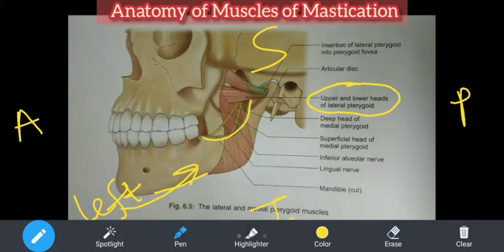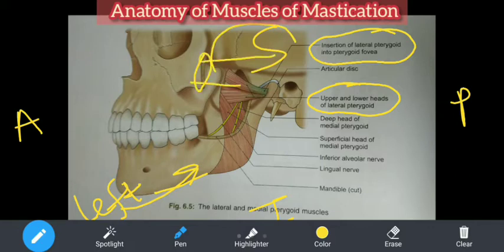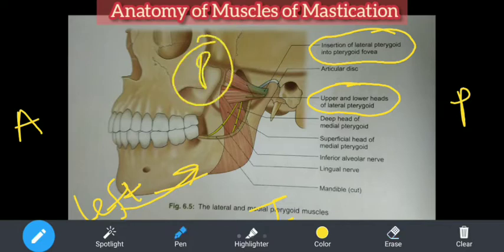Are you able to make it out? I'll erase it. Now see. It's cut, and you cannot see the condylar or the coronoid process of the mandible. Now, where is the lateral pterygoid getting inserted? We saw the origin of the lateral pterygoid. As you know, this is the infratemporal fossa. The zygomatic arch has also been cut. Can you see this cut part? Actually, it is this much only. I erased it. Can you see this cut part? So they have cut the zygomatic arch as well.